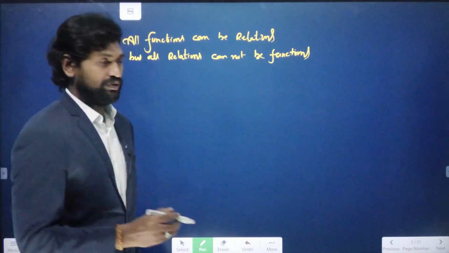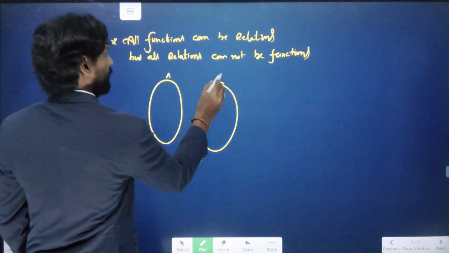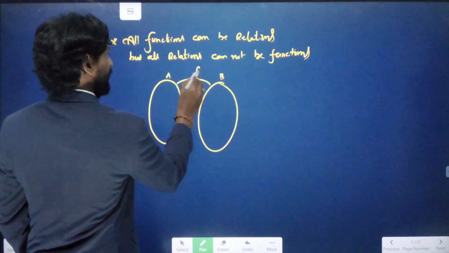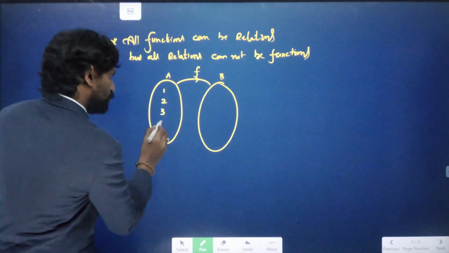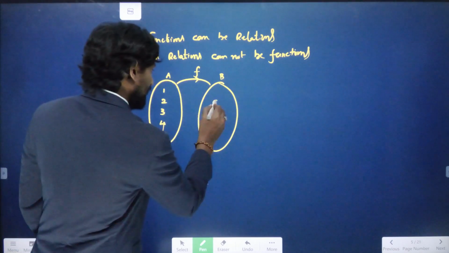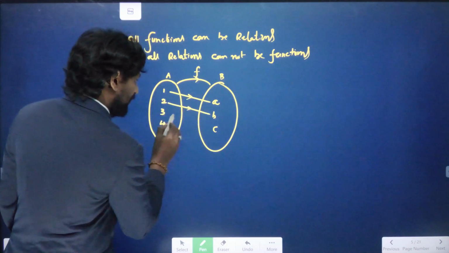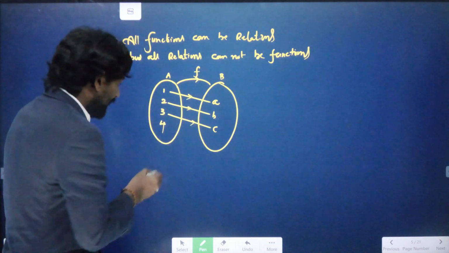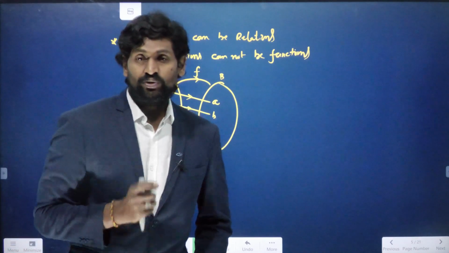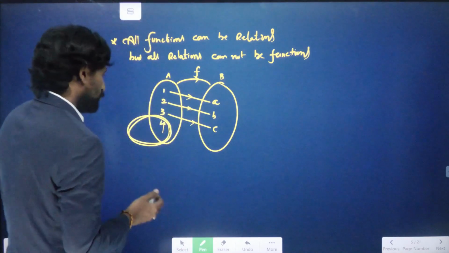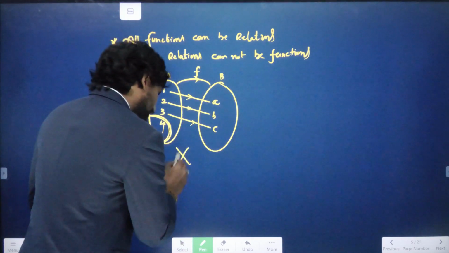Okay, let me take one example that cannot be a function. For example, I am taking two sets A and B. F is a function from A to B, and the elements of A are 1, 2, 3, 4, and the elements of B are A, B, C. 1 is mapping to A, 2 is mapping to B, and 3 is mapping to C. So there is no image for 4 in set B. So we can say this is not a function.